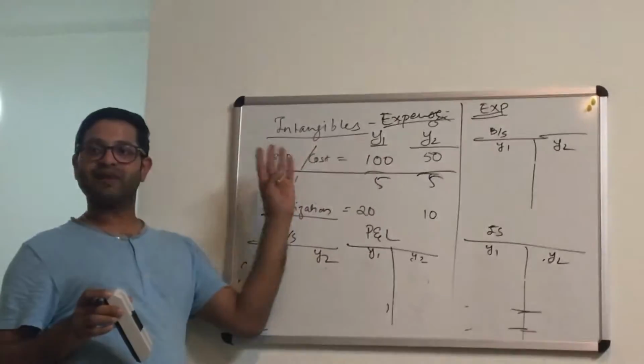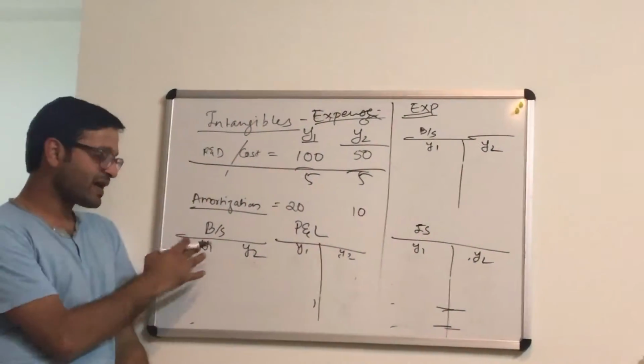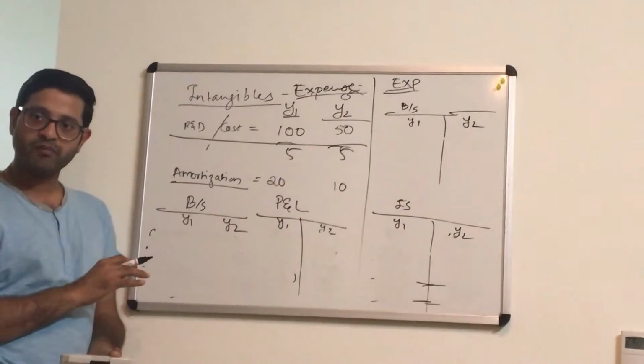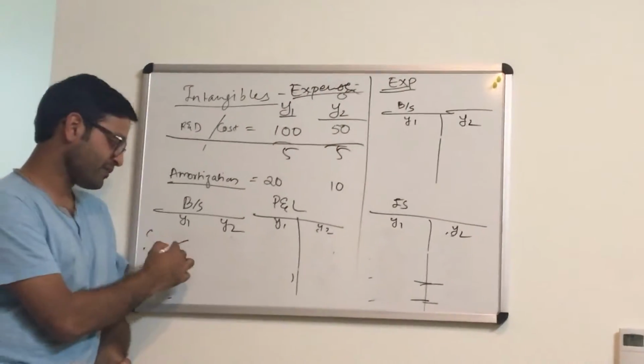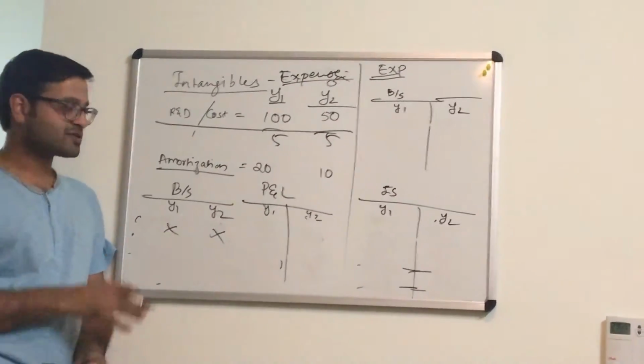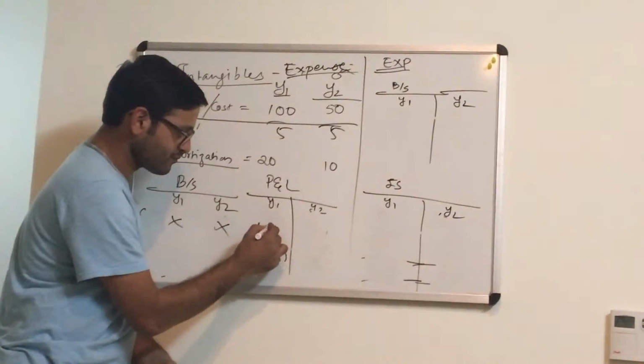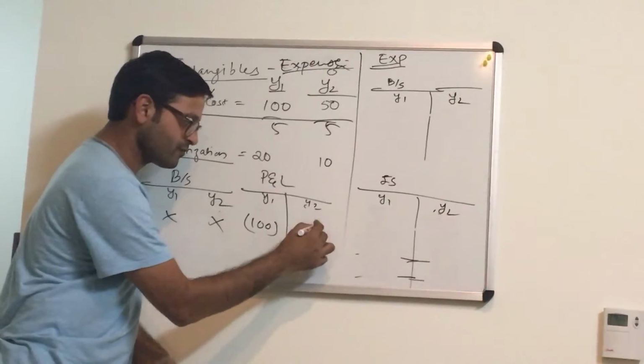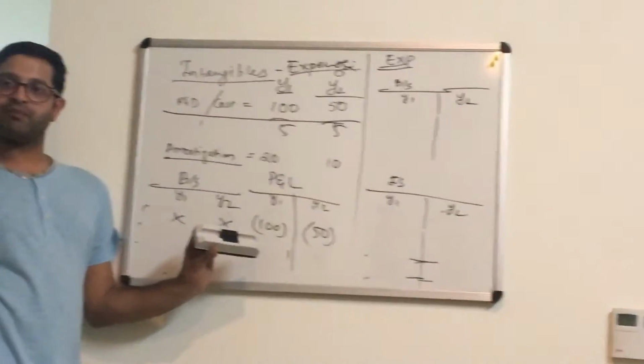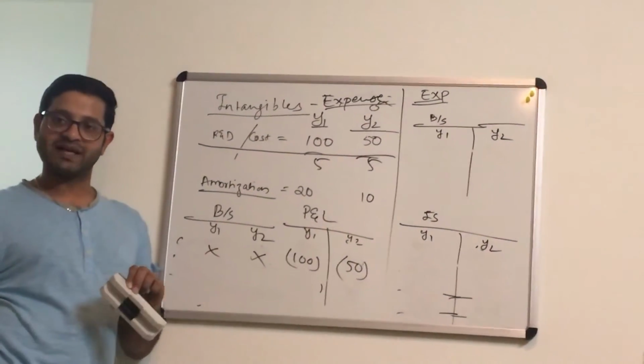Here we're talking about the default, which is expensing. So what is the impact on my balance sheet? There will be no impact. What's the impact on my profit and loss? Minus 100 and minus 50. Good with that? Now what happens if I capitalize it?